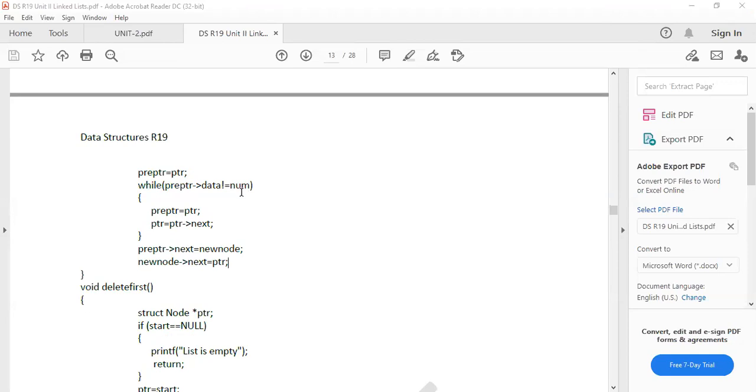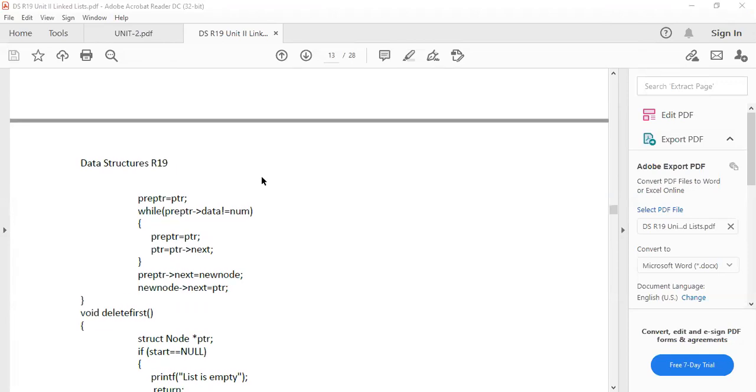We are seeing. In a single attempt, it may not be understood, so you have to practice it. Then only it is easy to understand, because it is based on the links to the next node and previous node, that's it. Maybe some of them understand. We are having lab, and in that also we can see more. Primarily you have to concentrate on this so that you can understand.